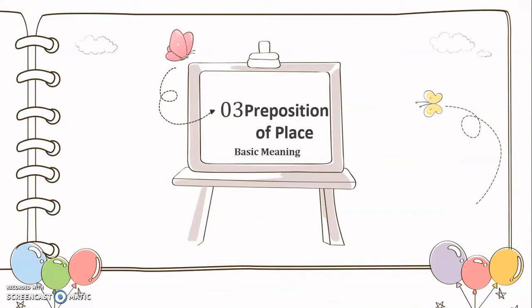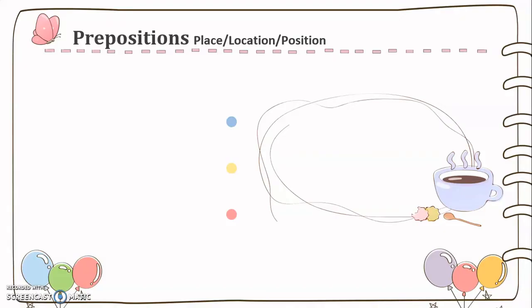Well, now let's come to the third section of this lesson. So our main lesson today is prepositions of place. I hope so far you have understood what a preposition is. So let's see the basic meaning of prepositions of place. Prepositions of place are sometimes called prepositions of location or position, so they can be used as synonyms.